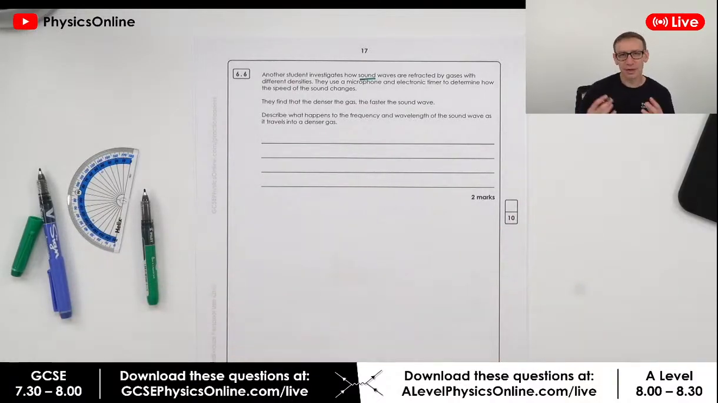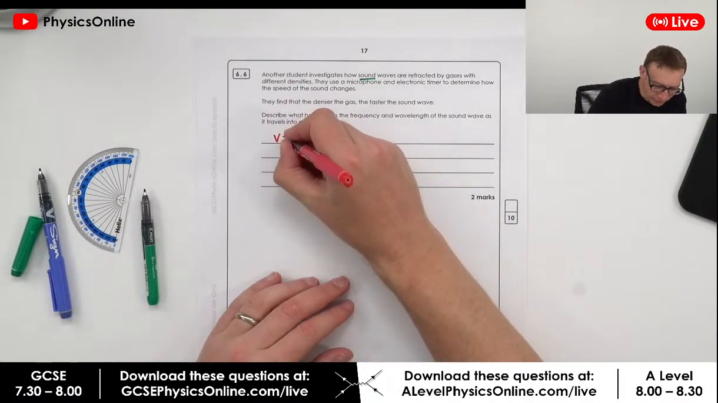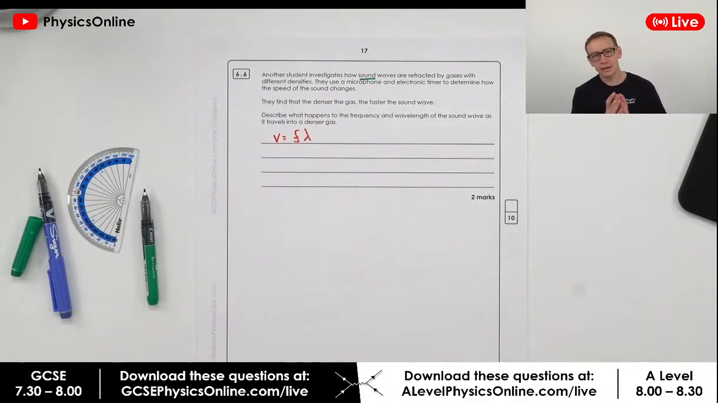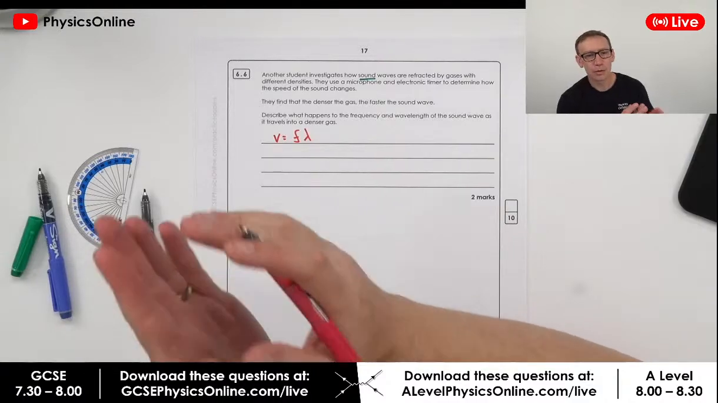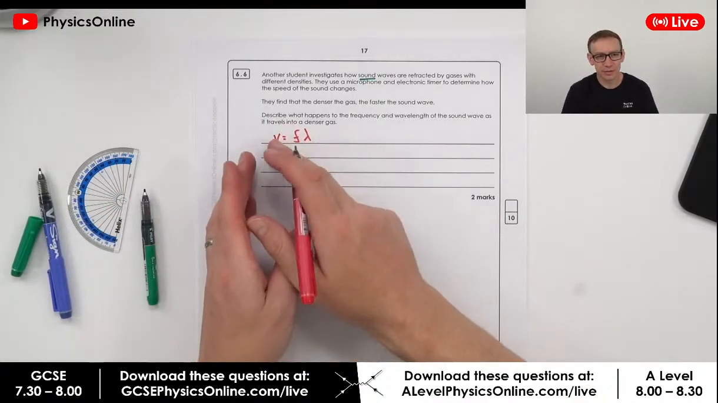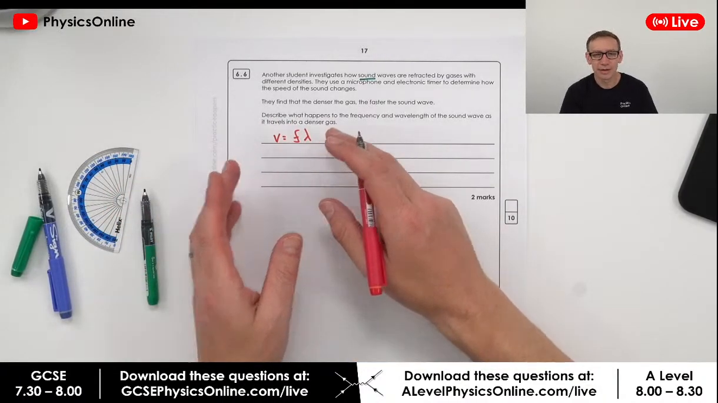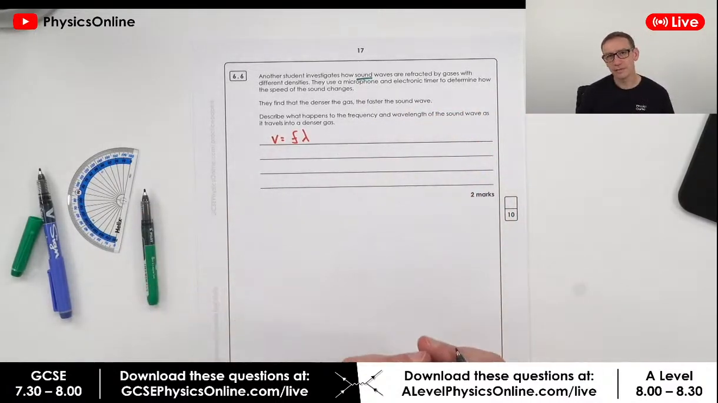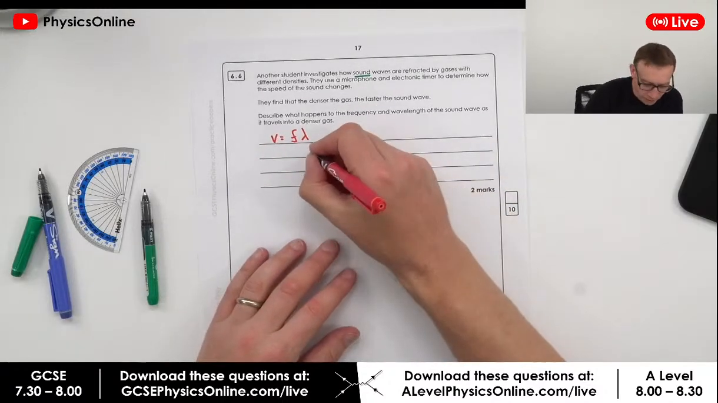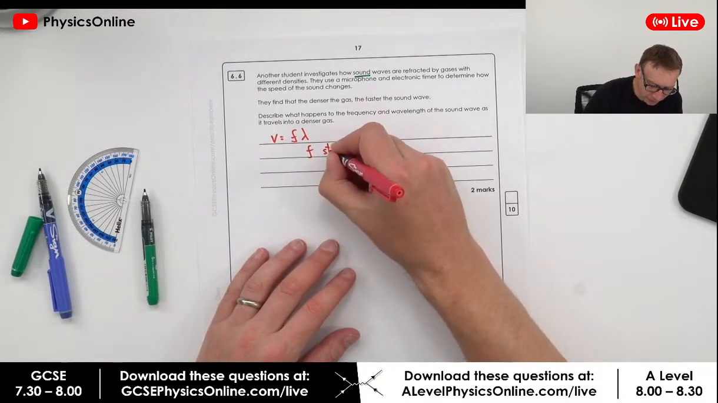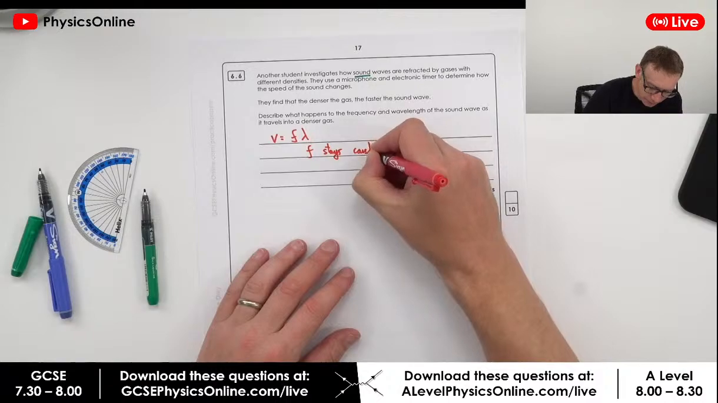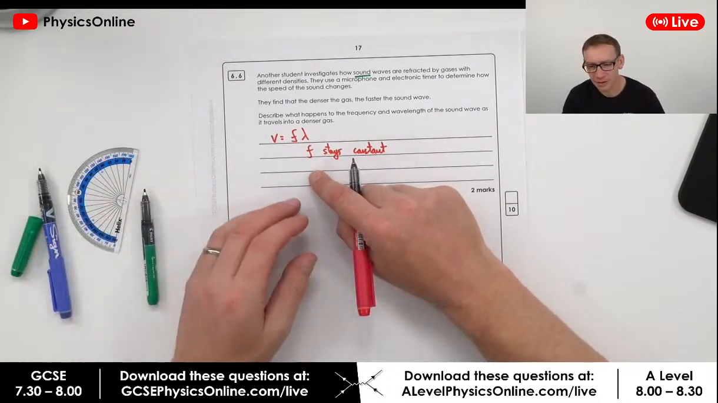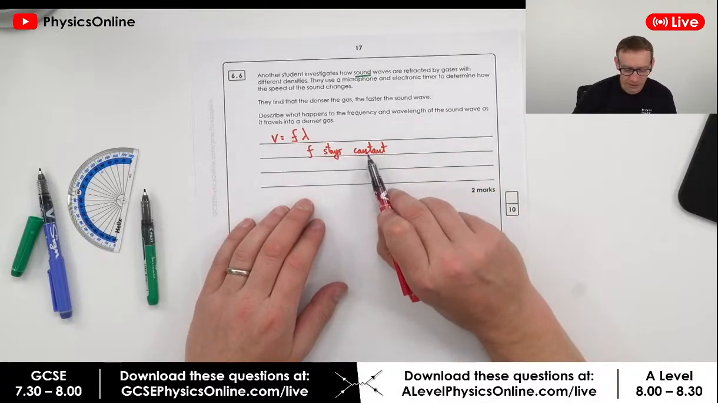Now for this one, I'm just going to write down the wave speed equation that says v is equal to f lambda. When you have refraction, we change the speed of the wave and we change the wavelength, but the frequency stays the same. So the first thing we can say is that as this wave of sound is refracting, the frequency stays constant. I would urge you to write the word frequency in the exam rather than the shorthand I'm using at the moment.